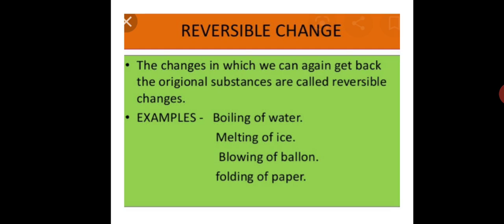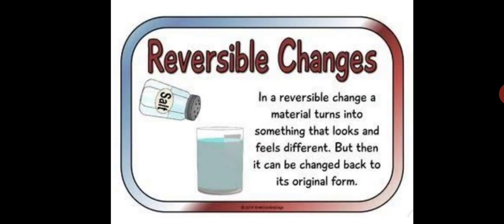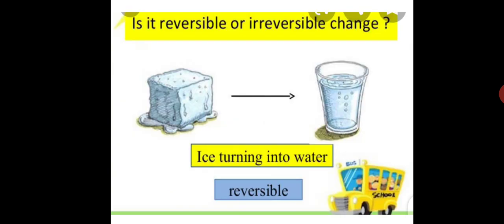These are reversible changes. And note, in a reversible change, materials turn into something that looks and feels different, but then it can be changed back to the original form. So it might be that the material is different from the original form, but it will still return back to the original form.